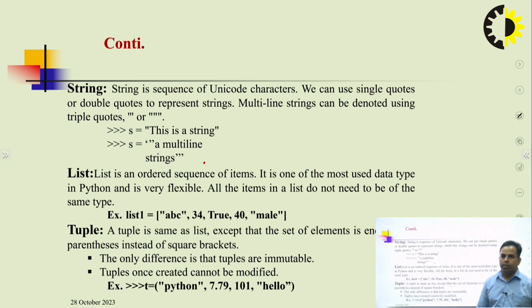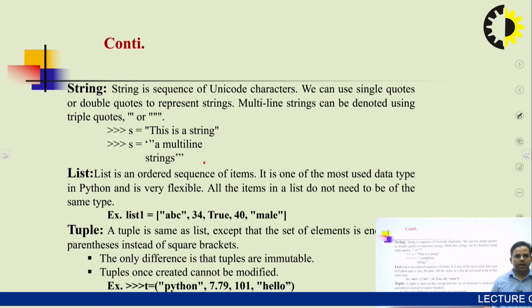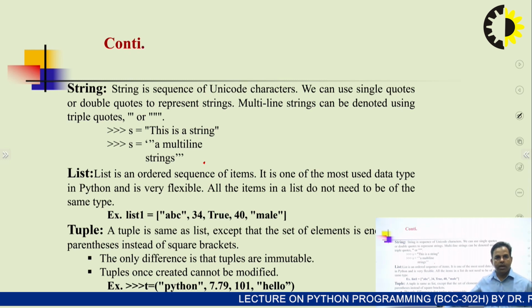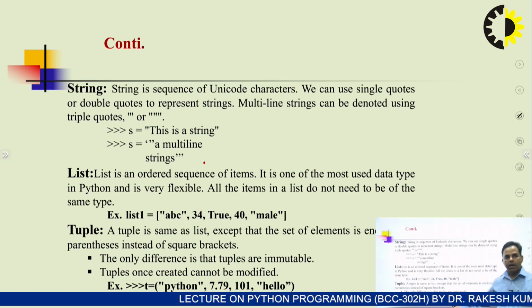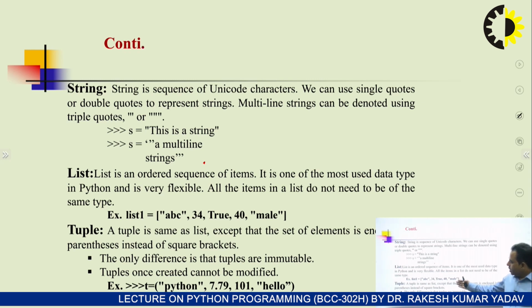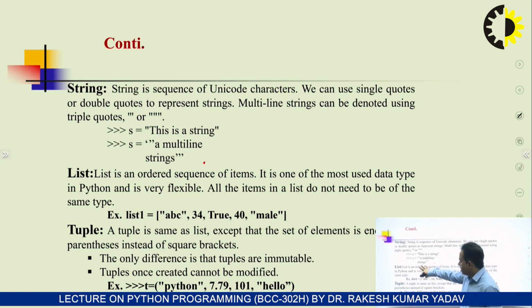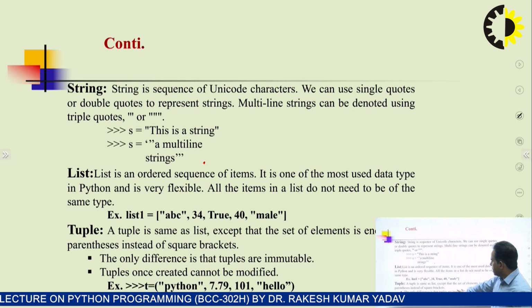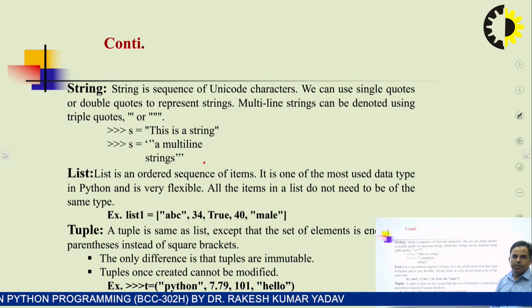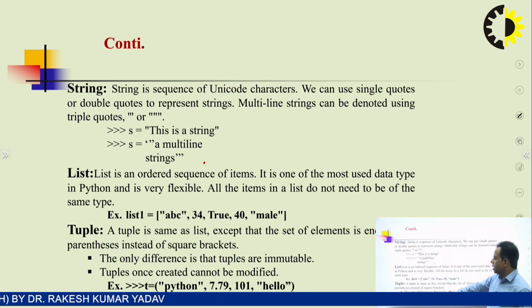Again there is another topic, that is a tuple. A tuple is basically similar to a list. A tuple is the same as a list, except that the set of elements is enclosed in parentheses. Here we have square brackets, and for a tuple we use parentheses instead of square brackets. The only difference between a list and a tuple is that tuples are immutable, meaning we can never change them after declaration. Tuples once created cannot be modified. So this is the difference between a list and a tuple.